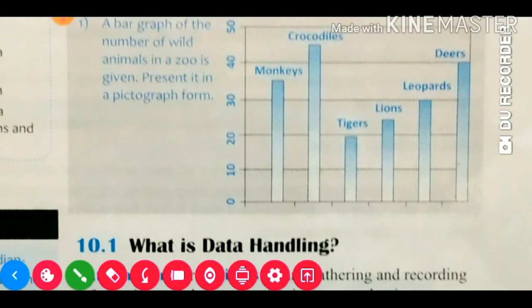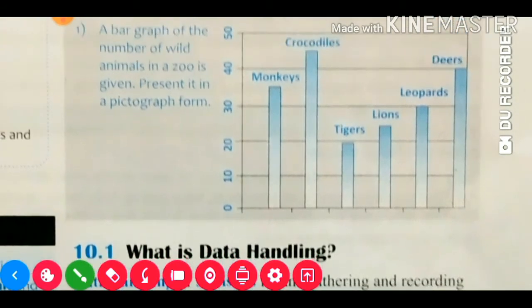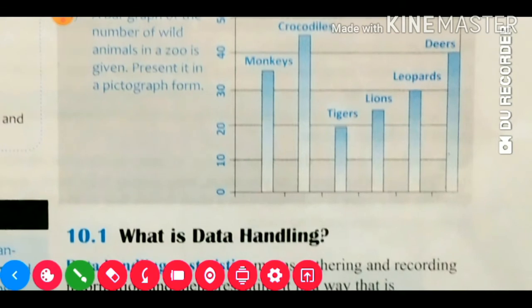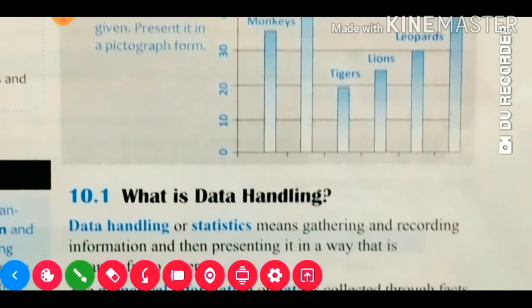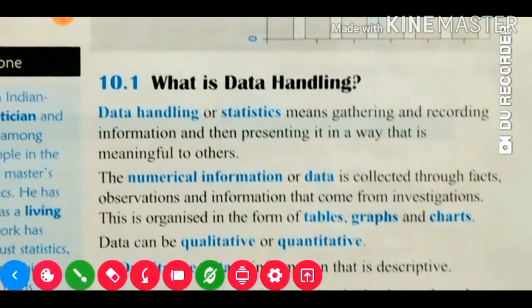The information of animals in a zoo, and how many numbers there are, we are getting. So like this, first of all we need to collect the information, then we represent it in a way. When we represent it, another person is able to identify what it means. So here this one is only given.